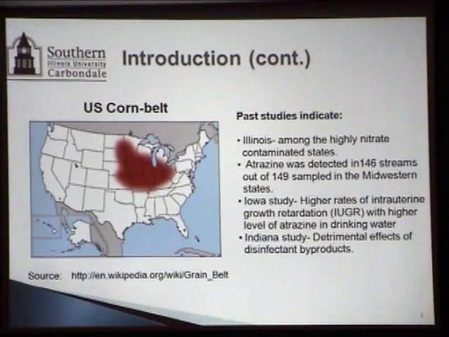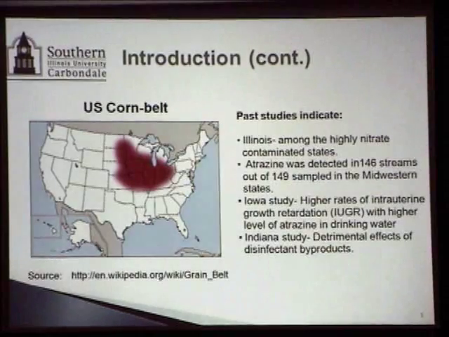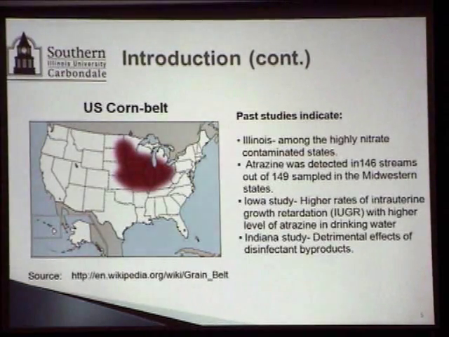Illinois is among the highly nitrate-contaminated states. Atrazine was detected in 146 streams out of 149 sampled in the Midwestern states. It was a 2000 or maybe 1999 study.